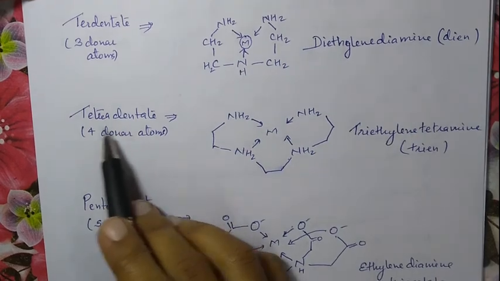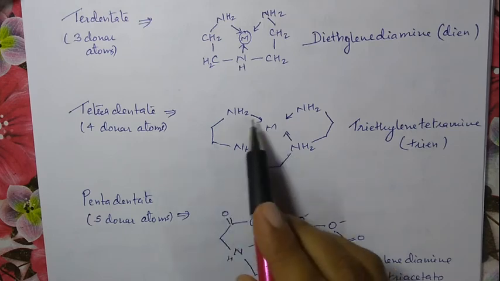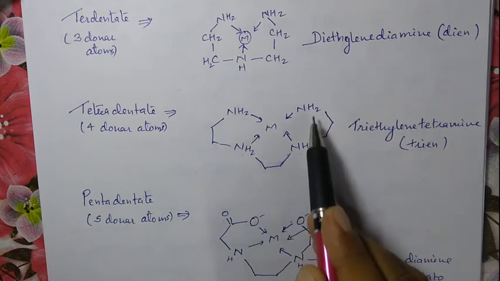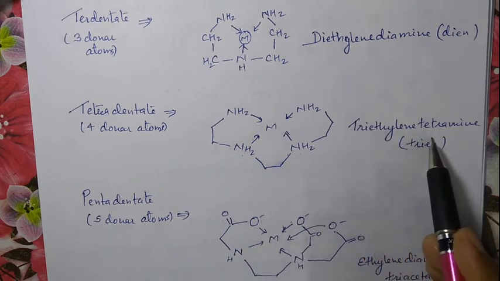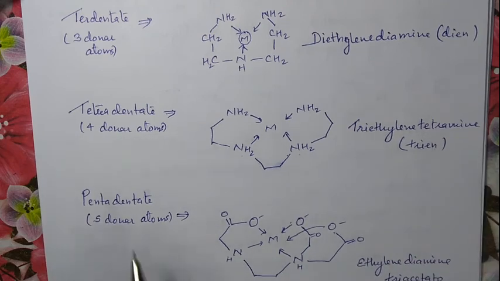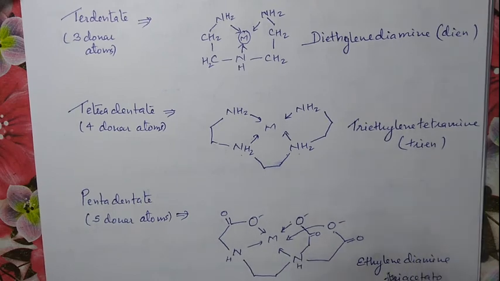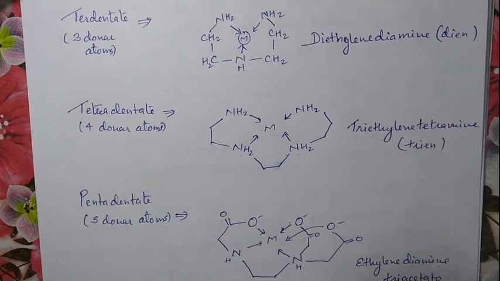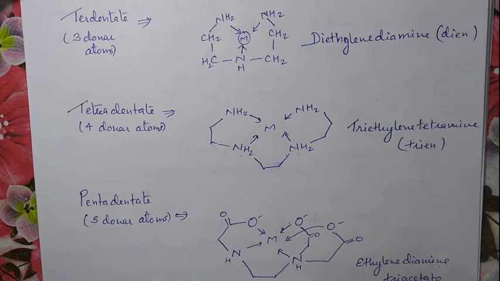Then tetradentate, 4 donor atoms are present in this compound, that is 1, 2, 3 and 4. That is, this ligand is triethylene tetramine. Okay, then pentadentate, 5 donor atoms, 1, 2, 3, 4 and 5. It can coordinate through 5 donor atoms. Okay, and it is called ethylene diamine triacetate. This particular ligand is ethylene diamine triacetate.